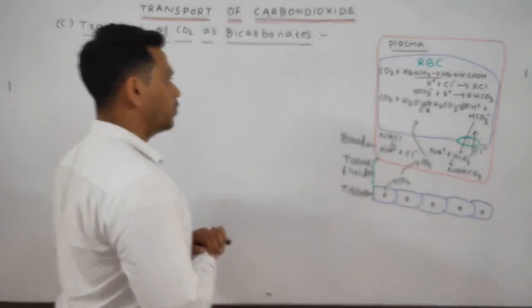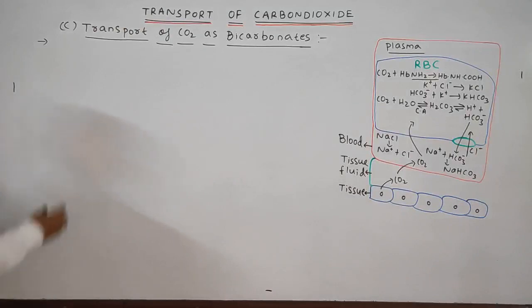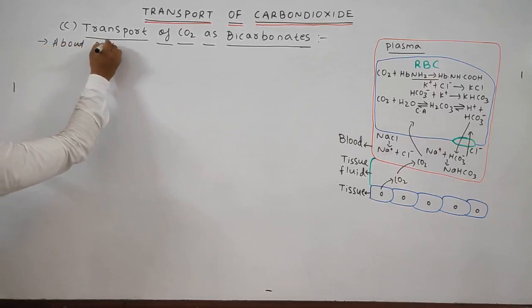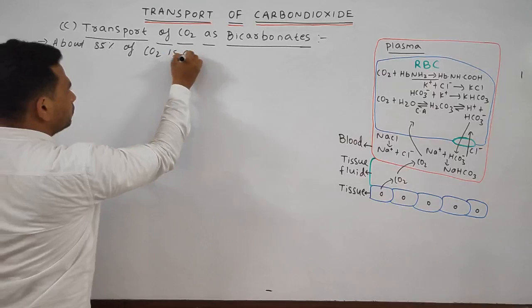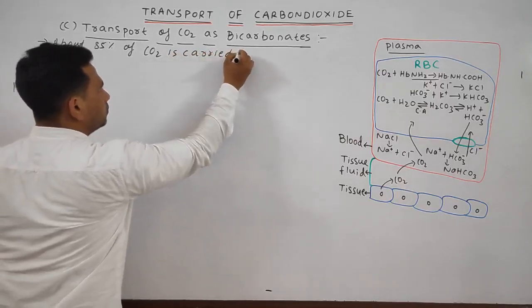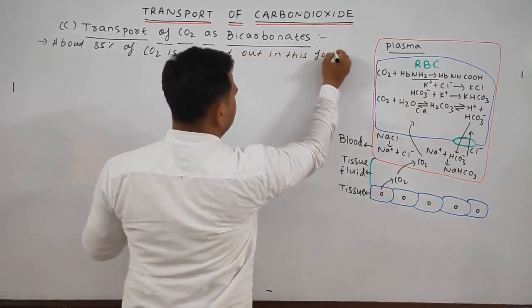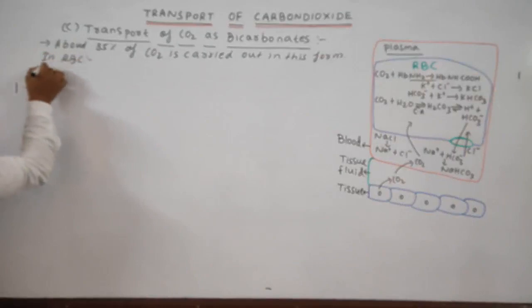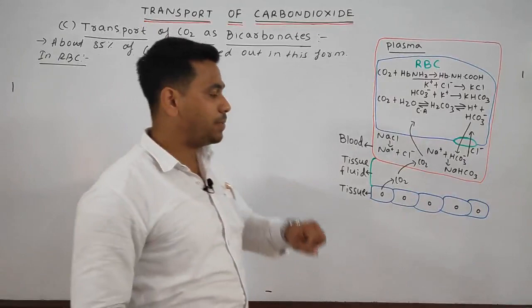Okay, so let's write down the first point: about 85% of CO2 is carried out in this form. First point, general point. Next point, in RBC what happens we will see. Next, in the plasma we will see what is going to happen. So in RBC what happens?